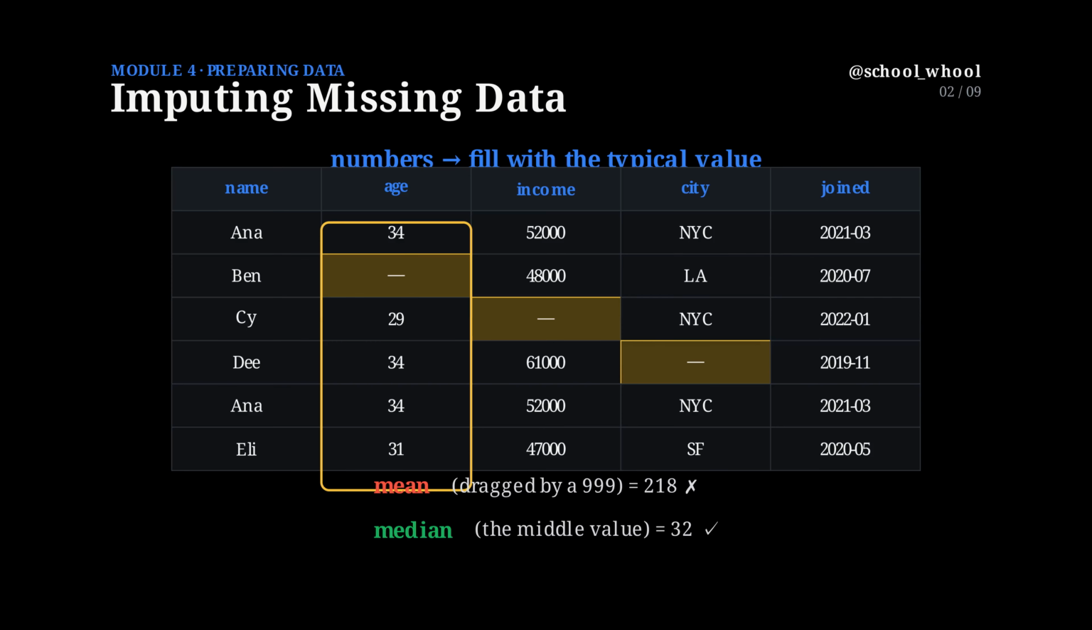Watch why. Suppose one age is a wild 999. The mean gets yanked up to 218, useless. The median barely moves, landing on 32. The median shrugs off outliers.